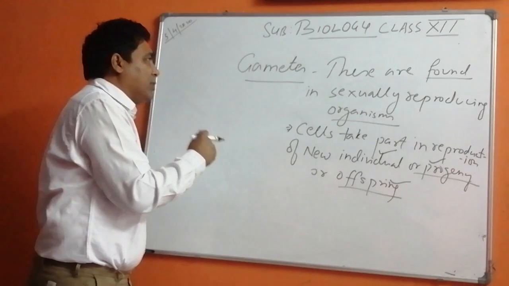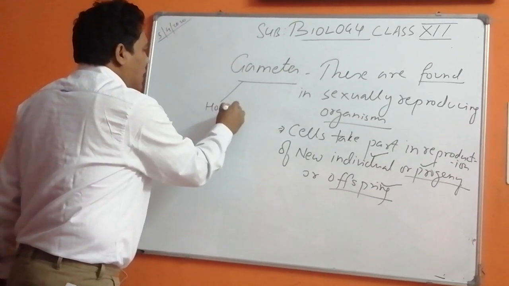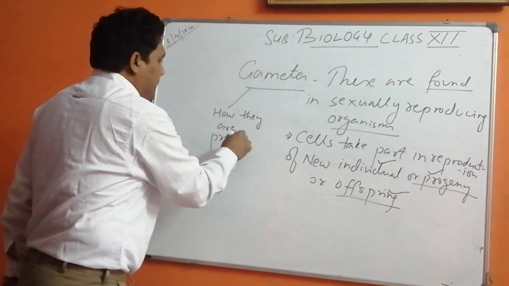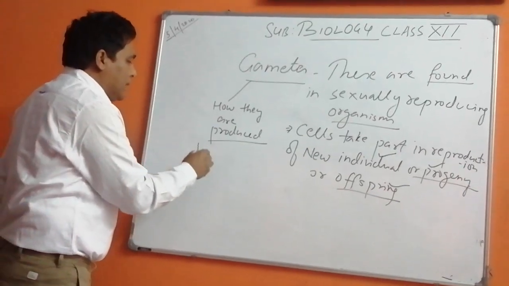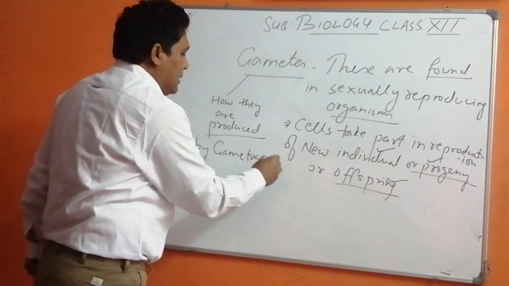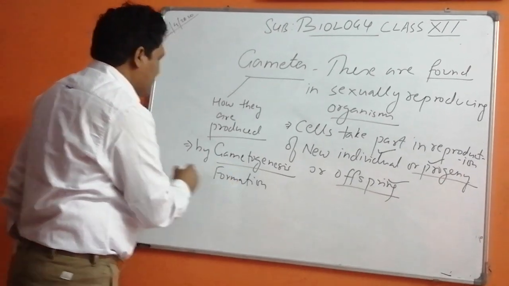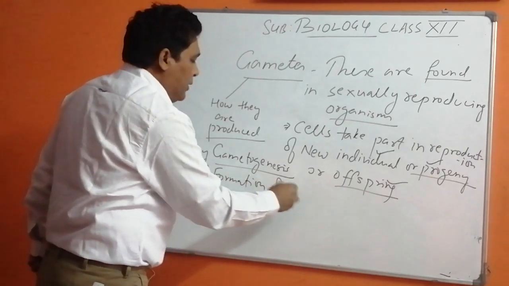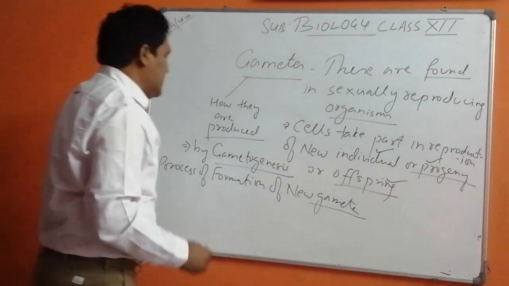Now these cells are of different types. How are gametes produced? They are produced by gametogenesis, which means the process of formation of new gametes.